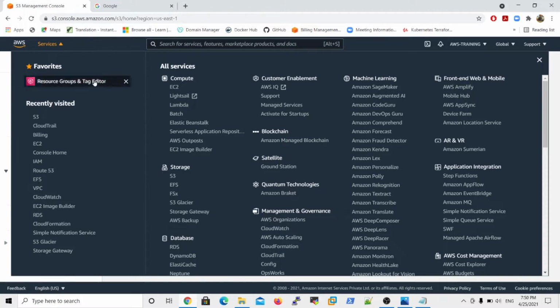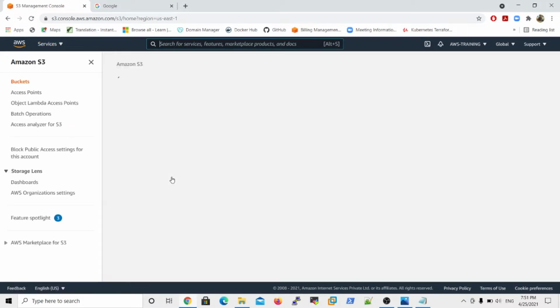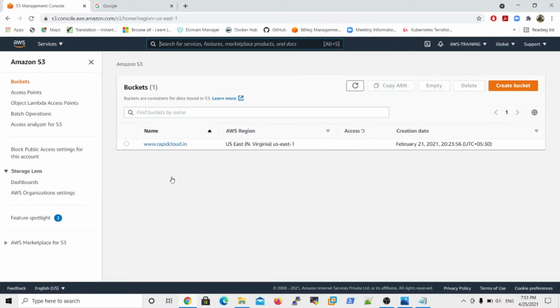Under services, in the storage domain, the service is S3. It is scalable storage in the cloud. Okay, so this is my account. In my account only one bucket is there, www.rapidcloud.in. So how do we create an S3 bucket? Here is the option: Create bucket.